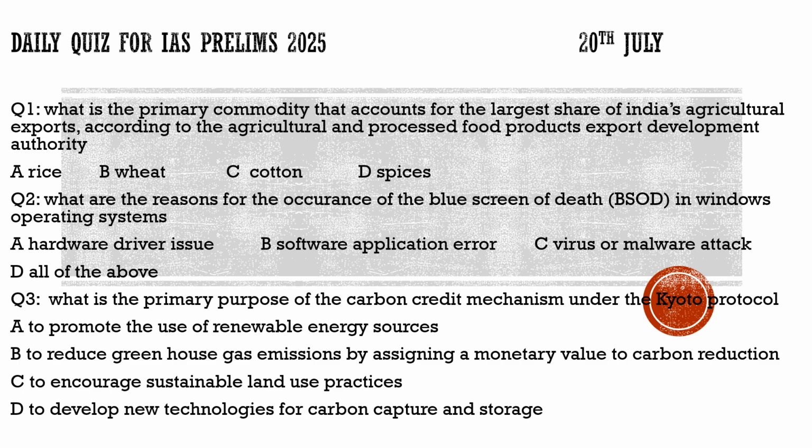And welcome back to another episode of Daily Quiz for IAS Prelims 2025. It is 20th July today, and we are going to discuss 10 important questions in today's session.